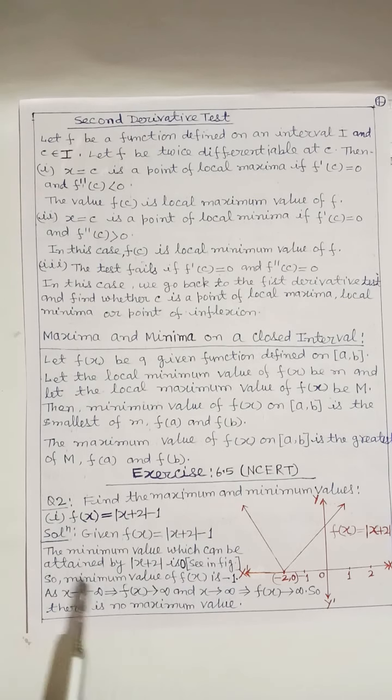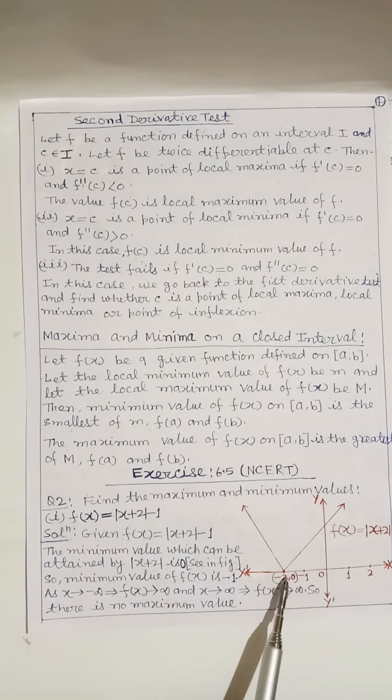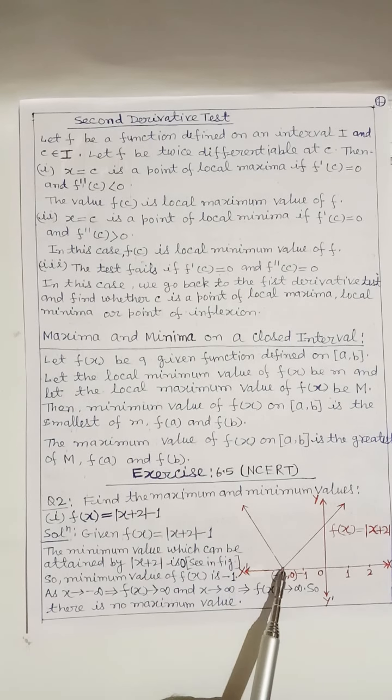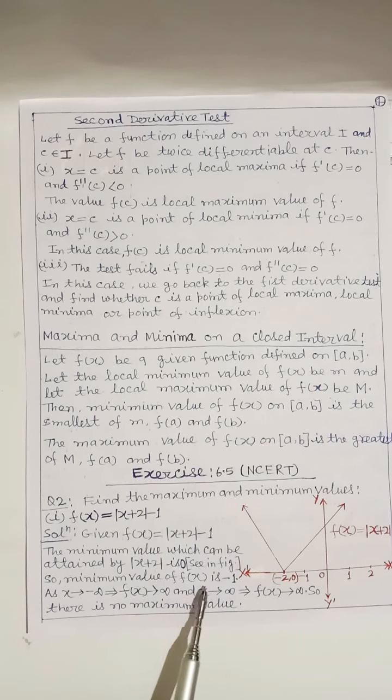Dear students, the minimum value which can be attained by |x + 2| is 0. Here from the figure we can see at x = −2, this is 0. So the minimum value of f(x) is 0 − 1, you will get −1. So the minimum value of f(x) is −1.